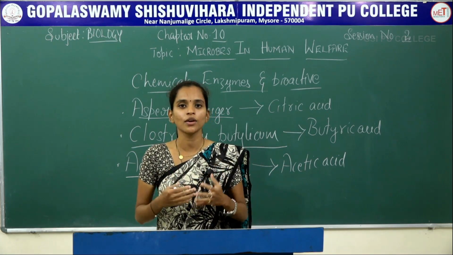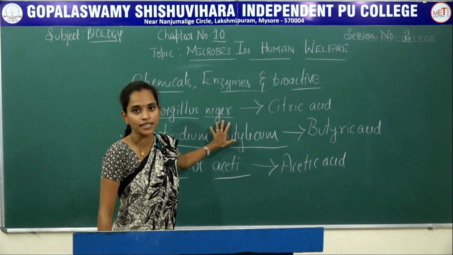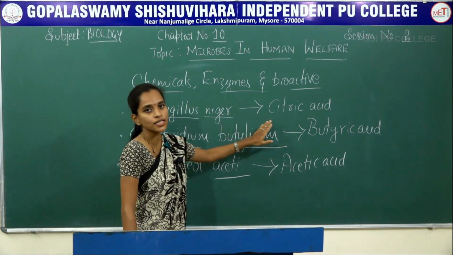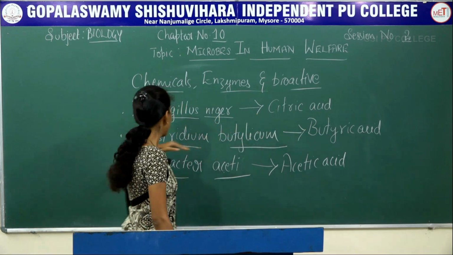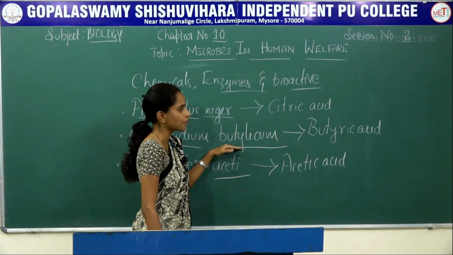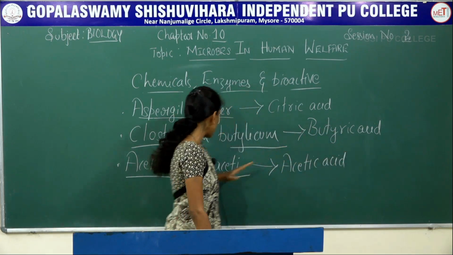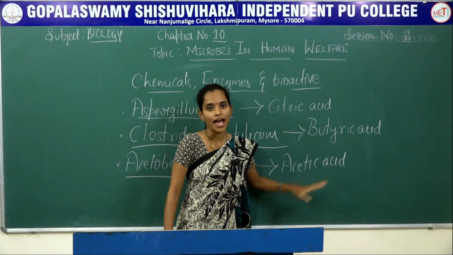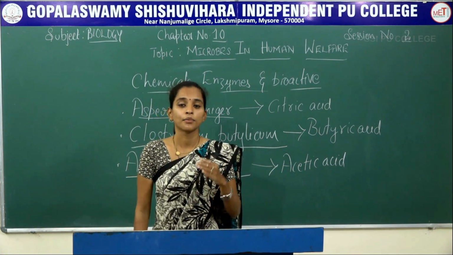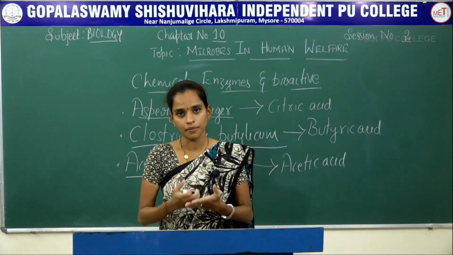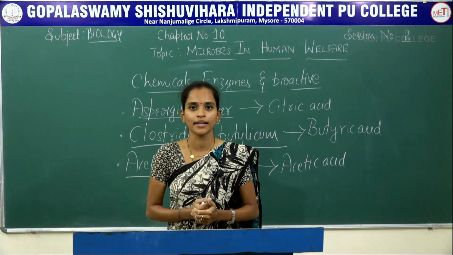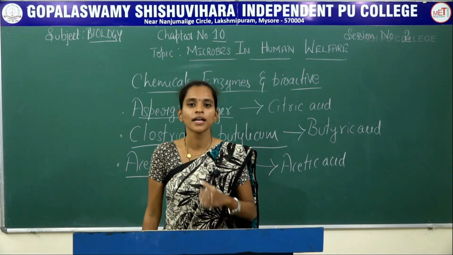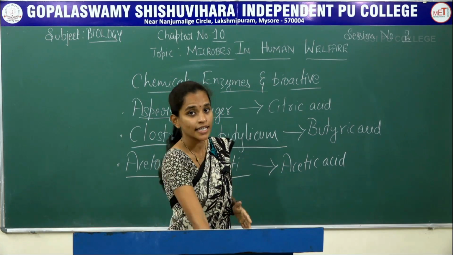So once again we will go through the different forms of chemicals which are used. So when it comes to Aspergillus niger, it produces citric acid. Clostridium botulicum, it produces butyric acid. Acetobacter aceti, it produces acetic acid, and lactobacillus produces lactic acid, or the bacteria which produces is LAB bacteria, and the acid is lactic acid. So these are the different types of microbes involved in formation of certain types of chemicals.